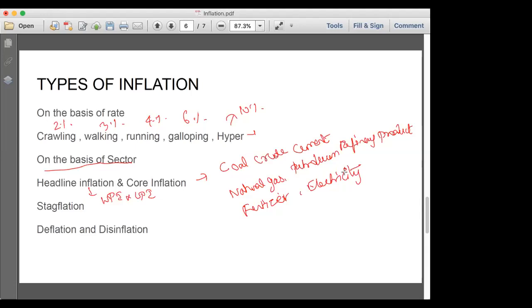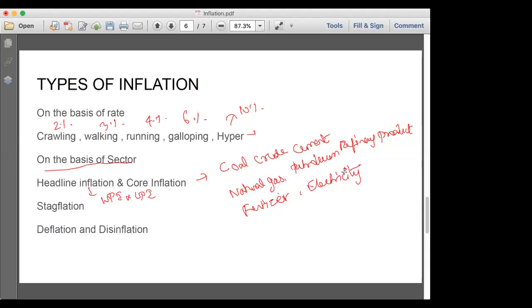So when the salary is increased, there will be a demand pull inflation. It will lead to an increase in price. Obviously then there is inflation. That's why we call it stagflation when employment opportunities don't increase, but there is an increase in price and inflation happens.